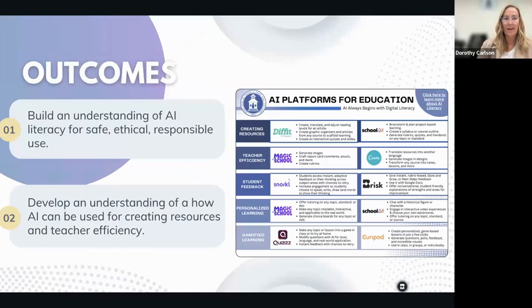Our outcomes for today are first that we build an understanding of AI literacy for safe, ethical, and responsible use. And second, that we develop an understanding of how AI can be used for creating resources and teacher efficiency. Creating resources and teacher efficiency are two great uses for AI, but they're not the only uses for AI in education. AI can also be used for student feedback, personalizing learning, and gamifying learning. We'll jump into those topics later in the spring webinar.